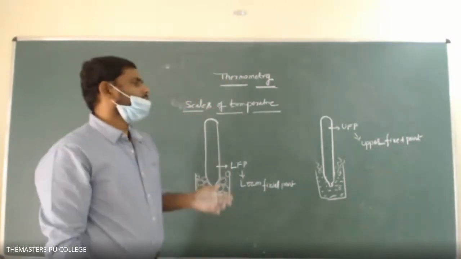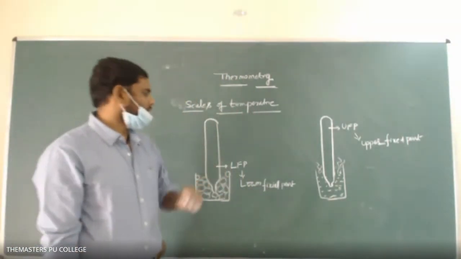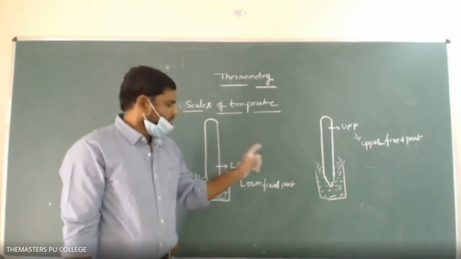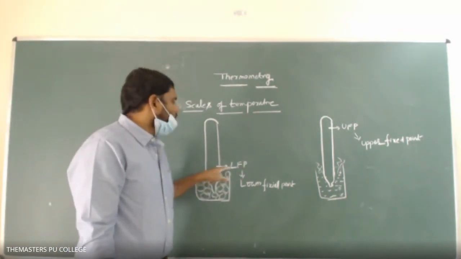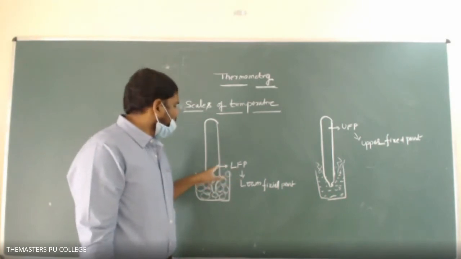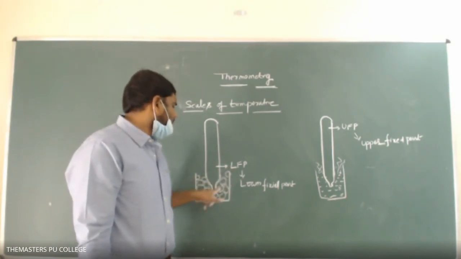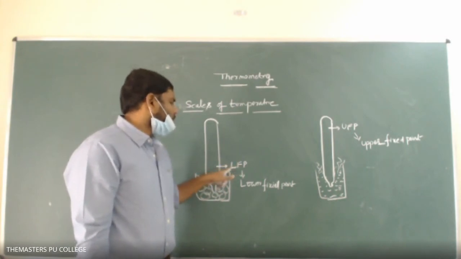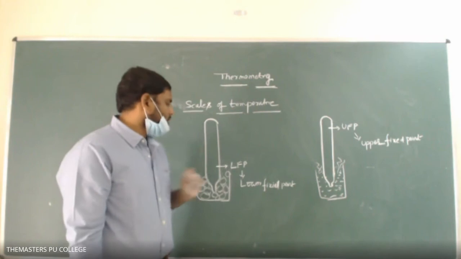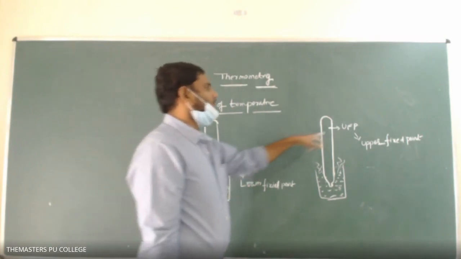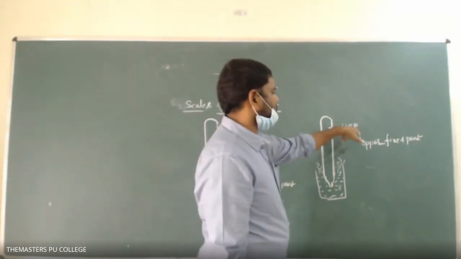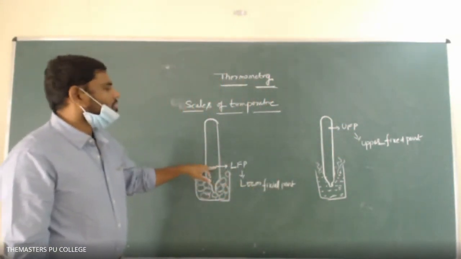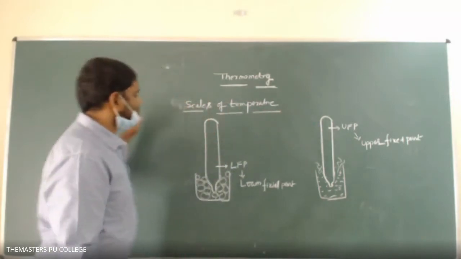So these are the two marks we need to make when we manufacture the thermometer. Here the lower fixed point means the temperature at which the ice will melt. The melting point of ice can be taken as the lower fixed point, and the boiling point of water will be taken as the upper fixed point. Then both the lower fixed point and upper fixed point are marked.